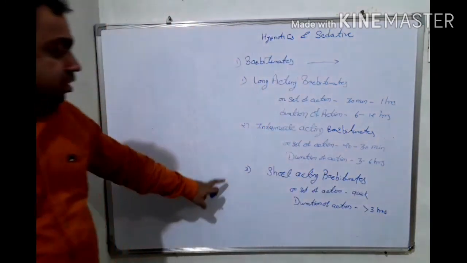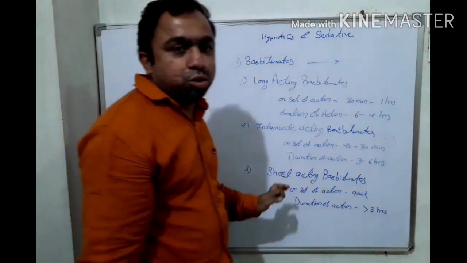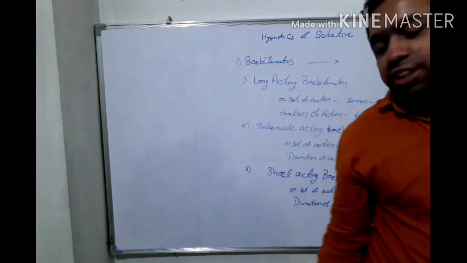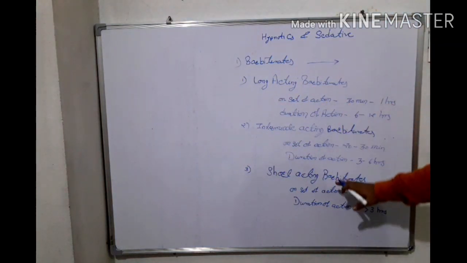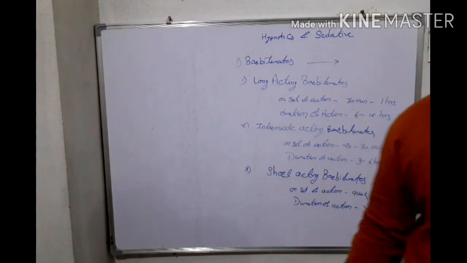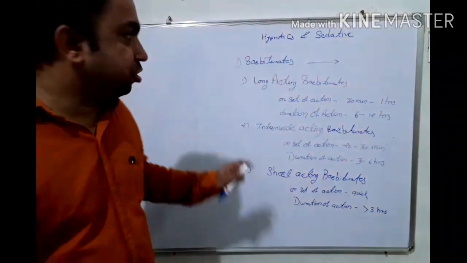Okay, then this is the short note on the barbiturates. Before dealing with our drugs of barbiturates, we can see the whole history of intermediate acting, long acting and short acting barbiturates. Okay, then we can go further for the drugs which are used in barbiturates.